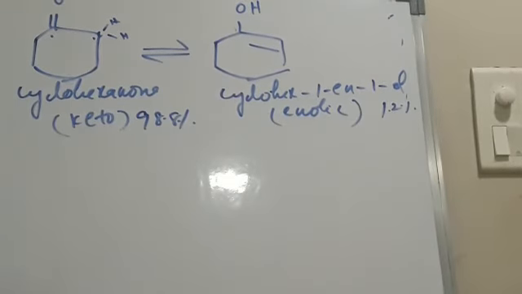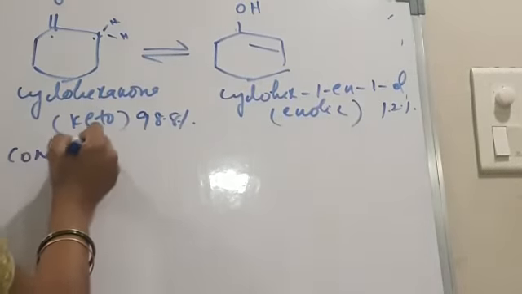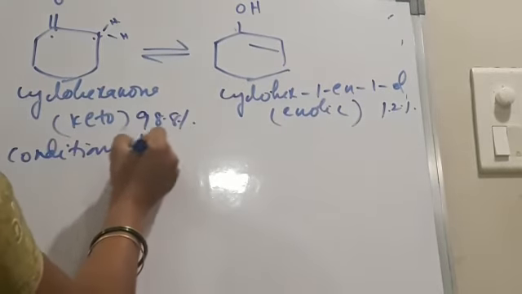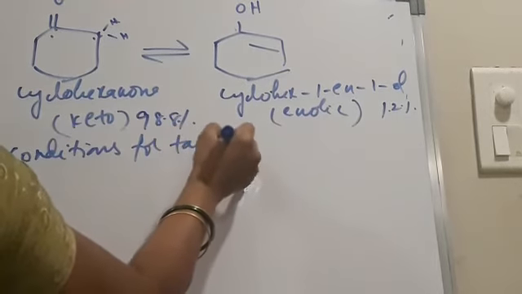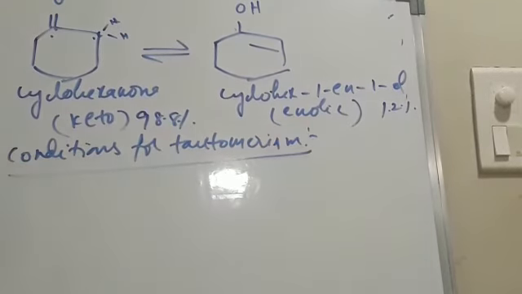Then, conditions for tautomerism. Some important conditions are required for tautomerism to take place. So to exhibit tautomerism, the compound must contain electron withdrawing groups.